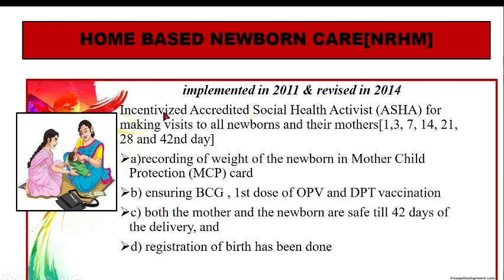उसका मतलब ये है कि आशा वर्कर, we know full form of ASHA, that is accredited social health activist. So when she visits, we will be studying the schedule. So for each visit she will get a specific amount. Okay, maybe 150, 250 depending on which phase it is. So that is called as intensivized. Apart from her routine care, once she has these visits to the newborn, she will get incentive for that. Okay, or special allowances for that. That is called as incentivized.